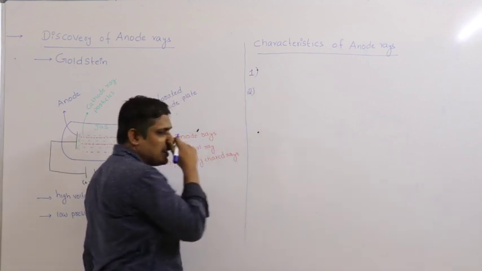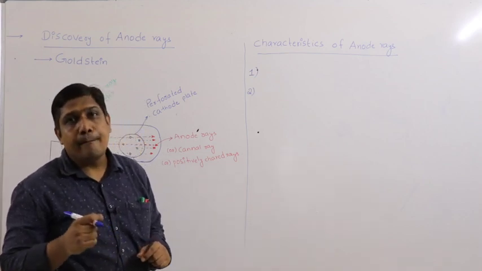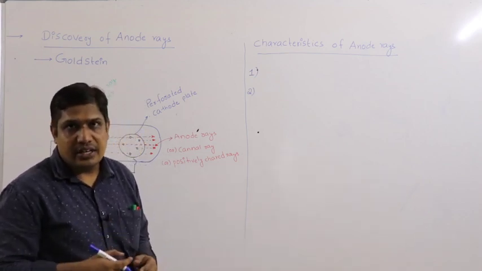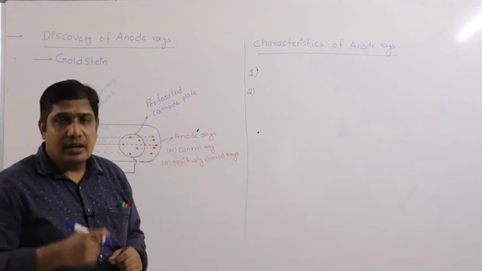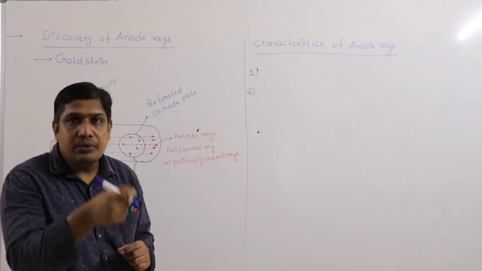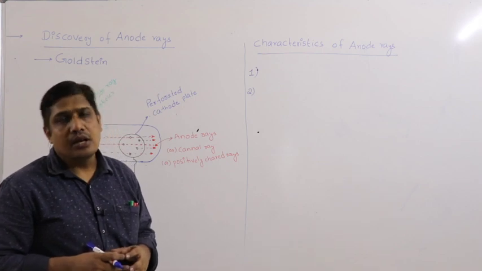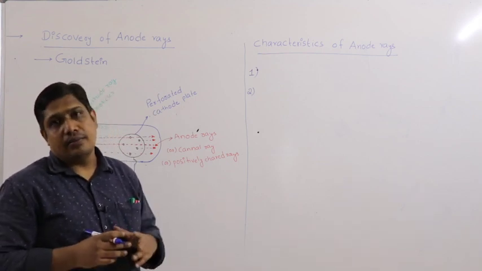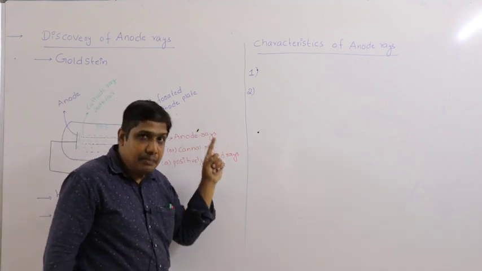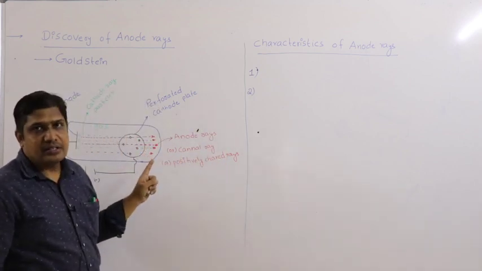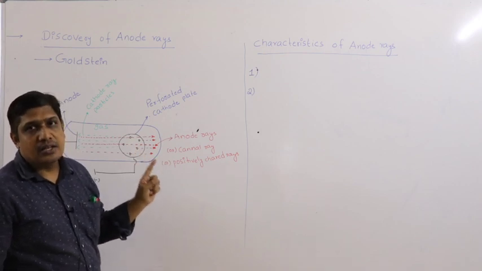Second point, when you place a freely moving paddle wheel. Yesterday we studied, when you place a freely moving paddle wheel, it is observed that the wheel started moving, it was set in motion. It indicates that anode rays possess momentum, they possess mass, they possess velocity, so they possess momentum. So when a paddle wheel is placed in the path of anode rays, it was set in motion, indicating that anode rays possess momentum.